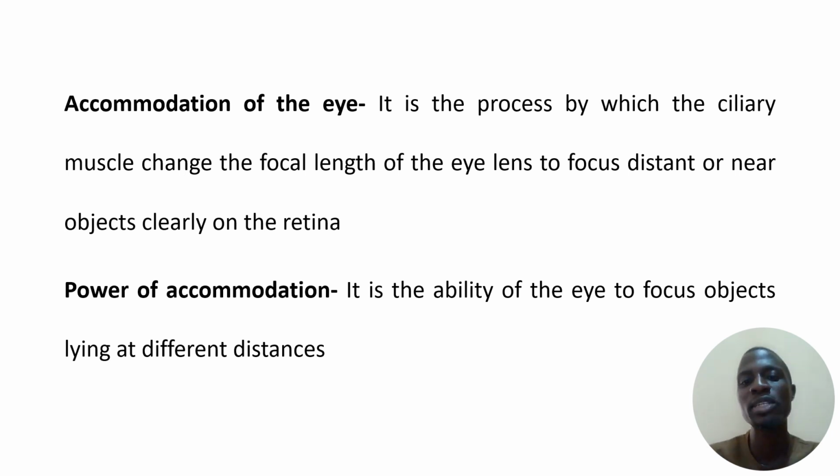It is the process by which the ciliary muscle changes the focal length of the eye lens in order to focus distant or near objects clearly on the retina. And we'll see the details of this on the next slide. The power of accommodation is the ability of the eye to focus objects lying at different distances. Worthy of note is the fact that as we age, the power of accommodation declines.